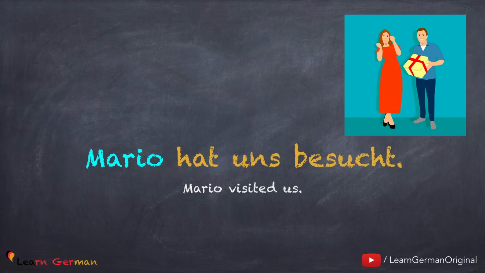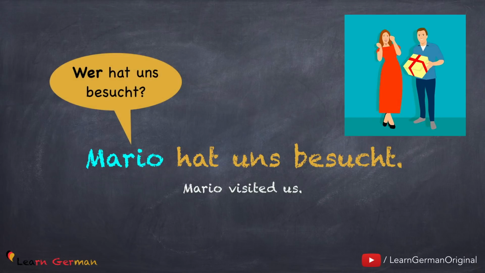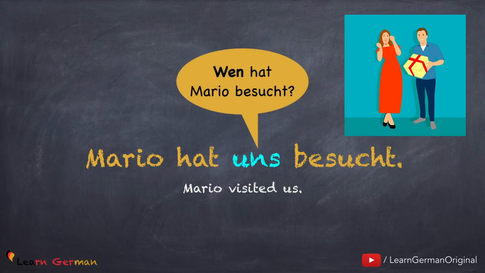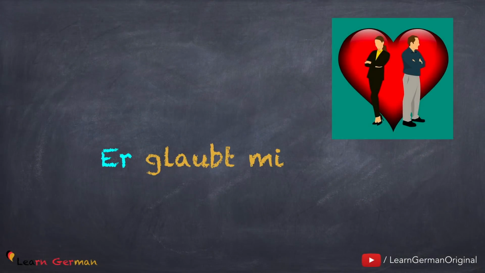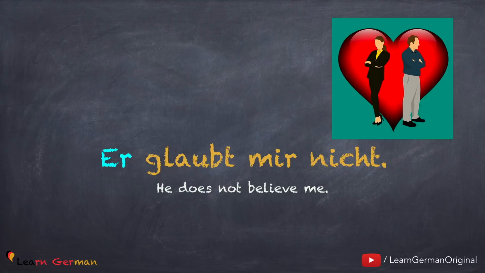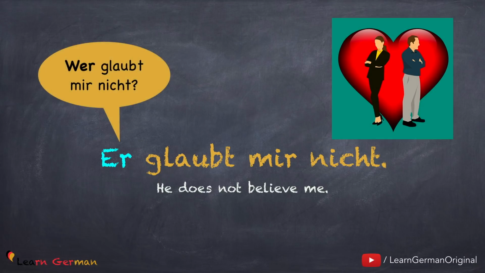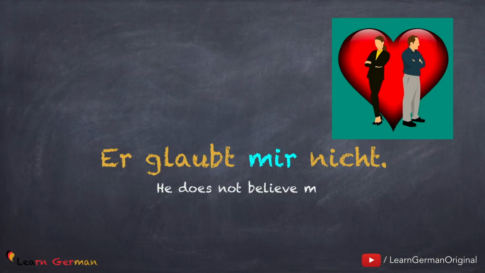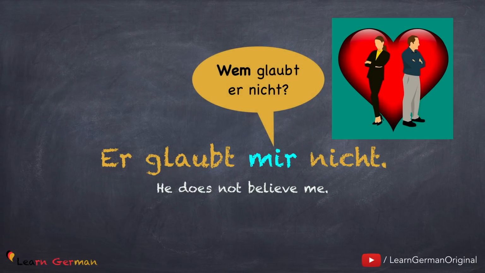Mario hat uns besucht. Mario is the nominative Subjekt, so the question would be, wer hat uns besucht? Here's the next one. Mario hat uns besucht. Uns is the accusative Objekt, hence the question would be, wen hat Mario besucht? Let's look at the next one. Er glaubt mir nicht. The question would be, wer glaubt mir nicht? Glauben is a dative verb, so the question in this case would be, er glaubt mir nicht. Wem glaubt er nicht?